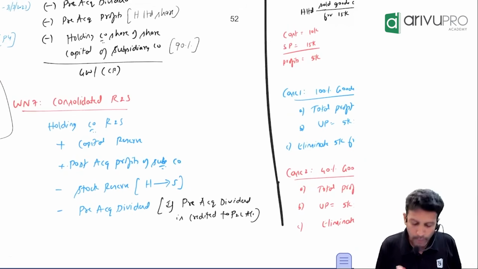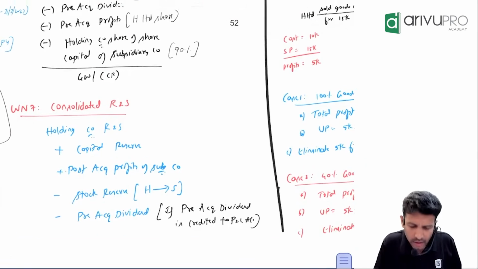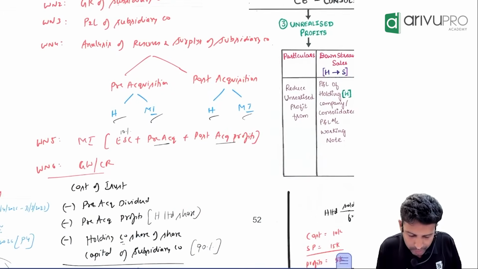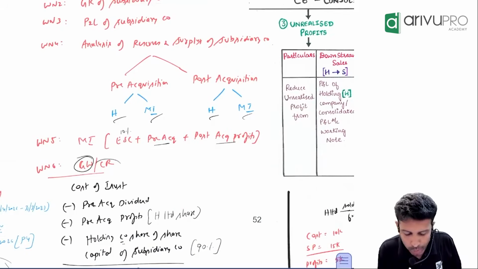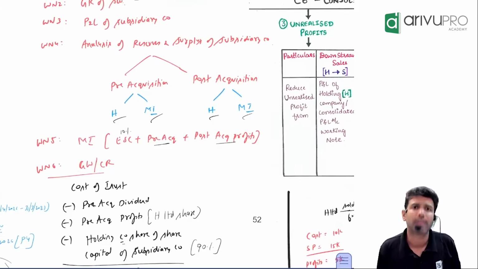Now, what have I written here? Capital reserve. What is this? In working note number 6, either you may get a goodwill or you may get a capital reserve. Where will you show capital reserve in the balance sheet?